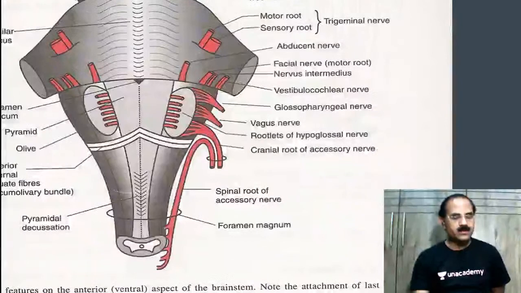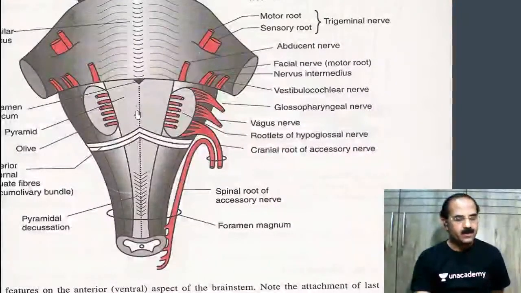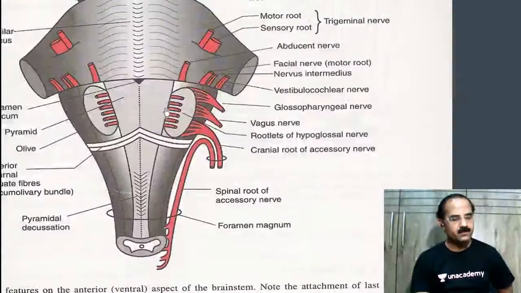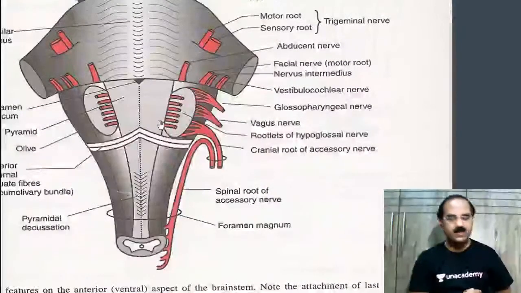I've already started the comprehensive course. So these are the pyramids. This is the olives. This is an anterior view, my child. Shipra, this is an anterior view.